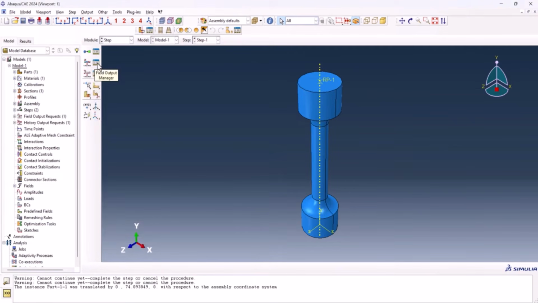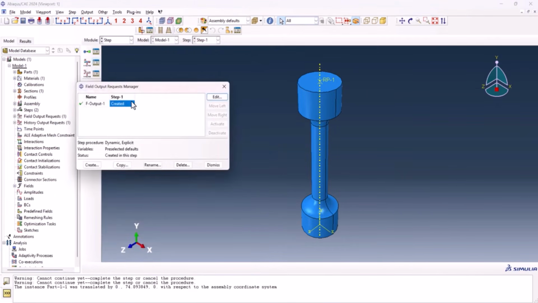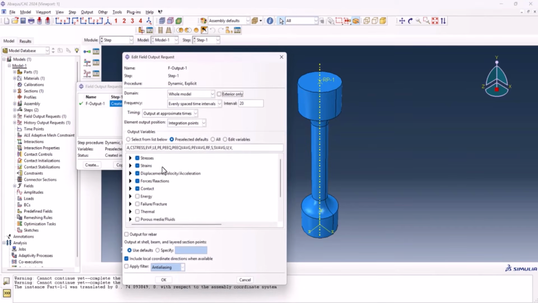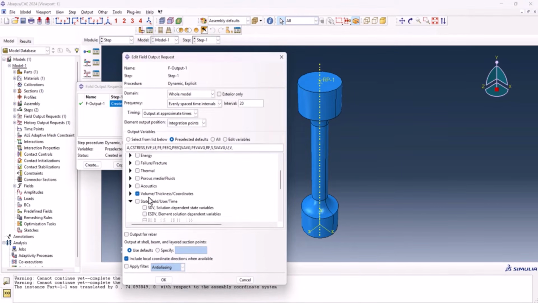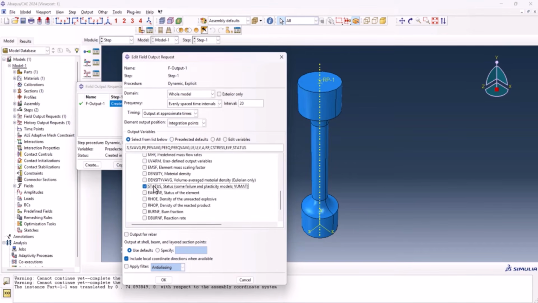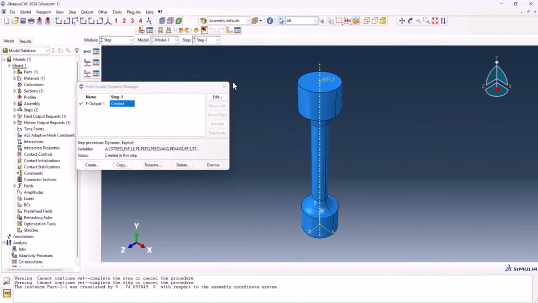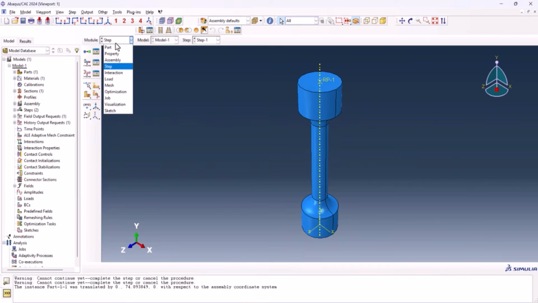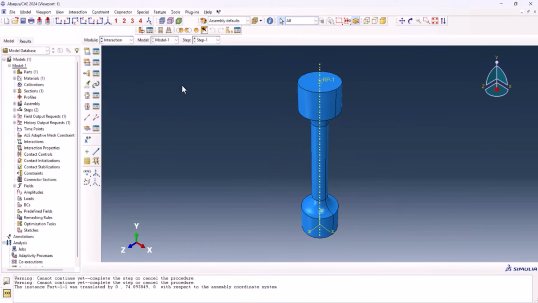OK, but it's not over. We need to go to the field output manager and click edit. Here from state we need to check status, otherwise we don't see the failure even if it occurs. So OK, we're done with this step and we can go to the interaction.